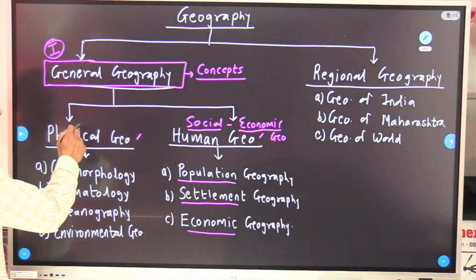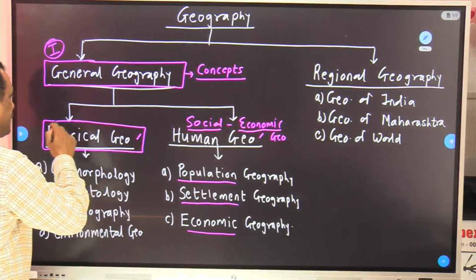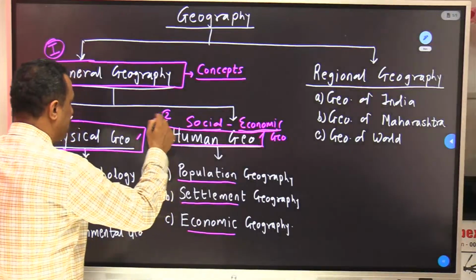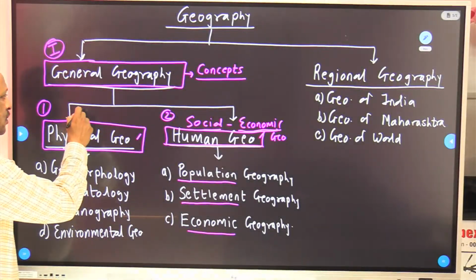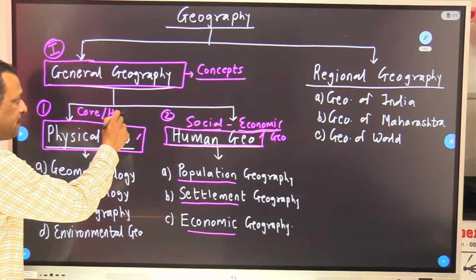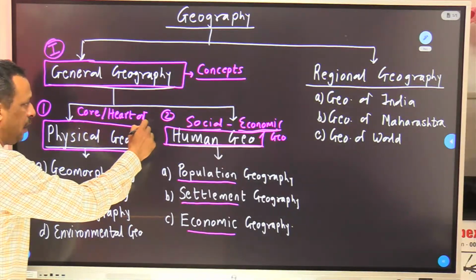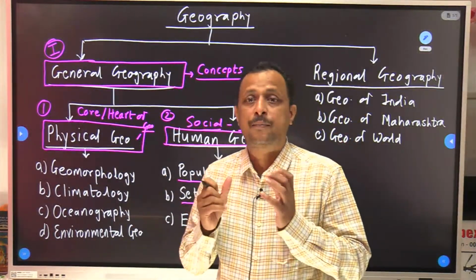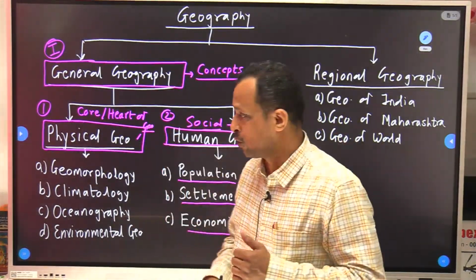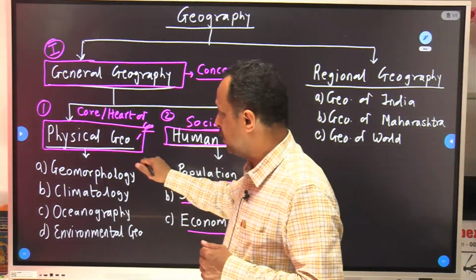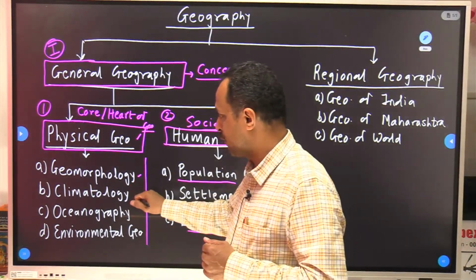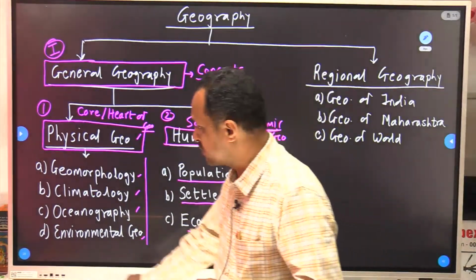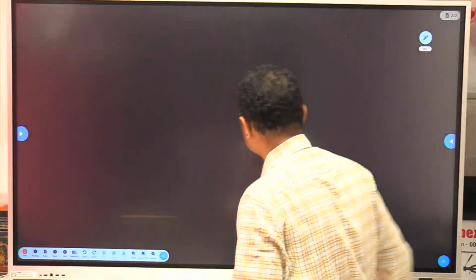Now, the first and the most interesting is the physical geography, and second will be the human geography. Now, this physical geography is known as core or heart of geography. Core or heart of geography means the most important part of the subject. Clear? Core of that subject, heart of that subject is physical geography. In this physical geography, what we have? We have four branches: geomorphology, climatology, oceanography, and environmental geography. Now try to understand what these branches mean.